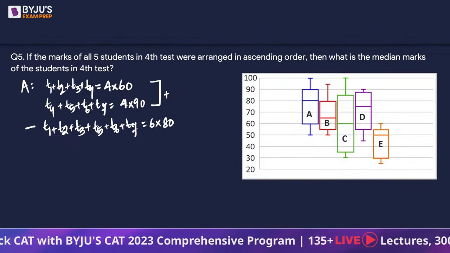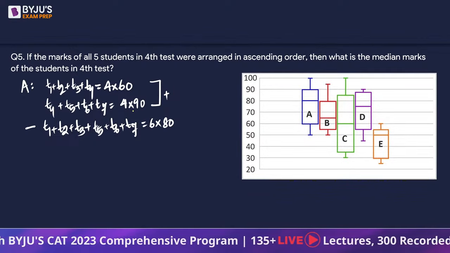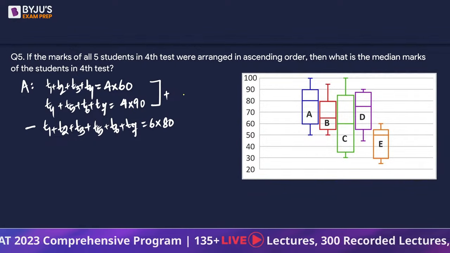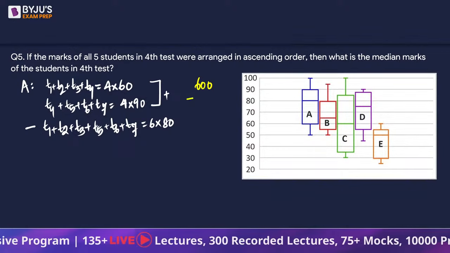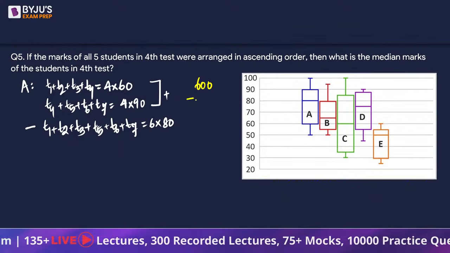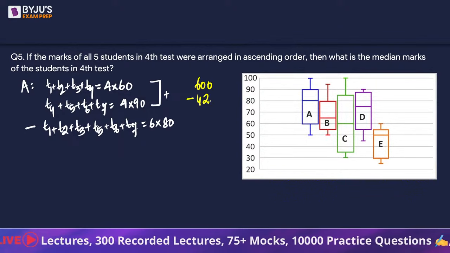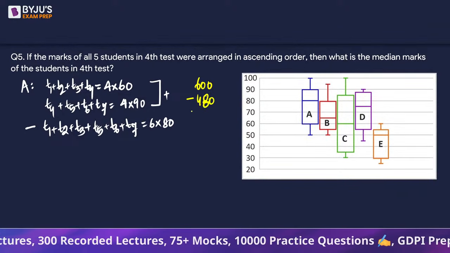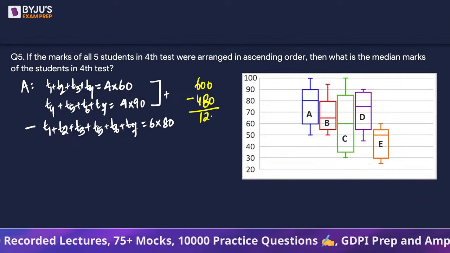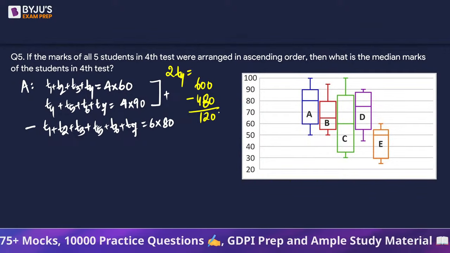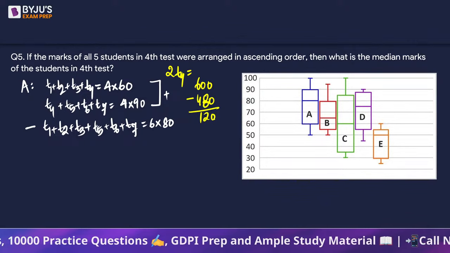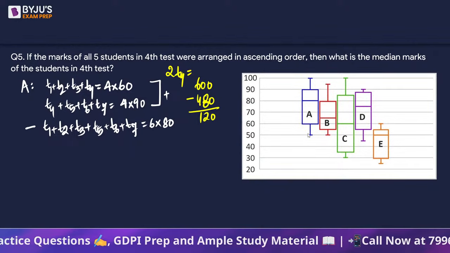Right? 4 into 60 plus 4 into 90 is 4 into 150. So, which is going to give us 600 minus 8 into 6, 48, minus 480. This is 120, but this is equal to 2 times T4, right? So, T4 is going to be half of it.